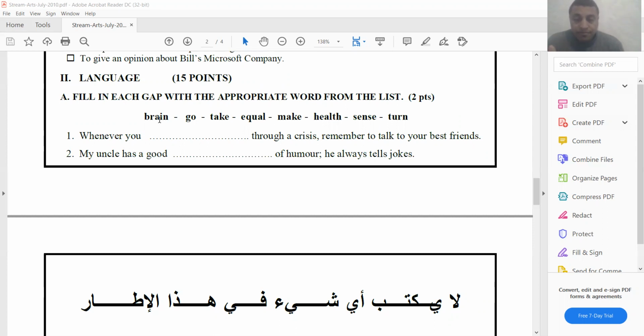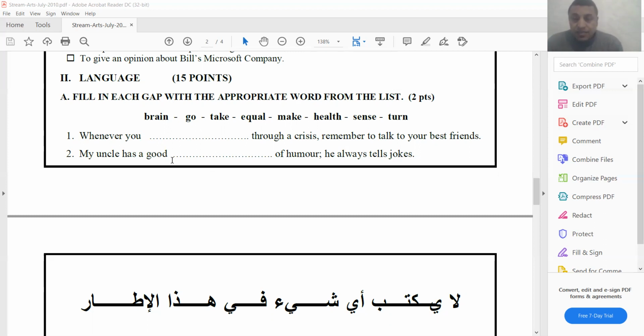So brain is a noun. Go is a verb. Take is a verb. Equal is an adjective. Make is a verb. Help, it's a noun. Sense, noun. And turn is a verb. The second thing you need to pay attention to is appropriate collocations, whether two words go together.